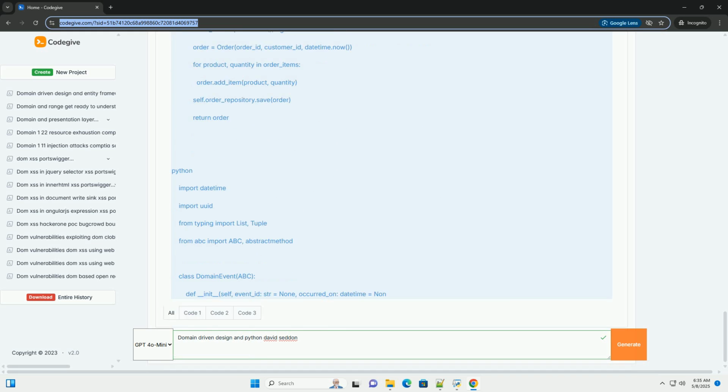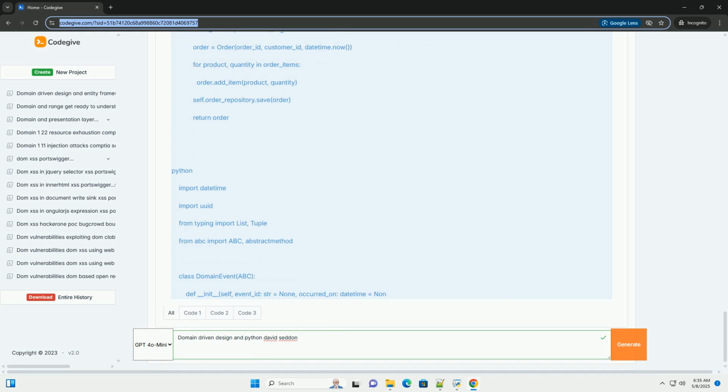Modeling aggregates and entities within the order management context. Aggregate root: order. Entities: order item, product. Value objects: money. See the Python code examples above for the implementation of these classes. Implementing repositories.